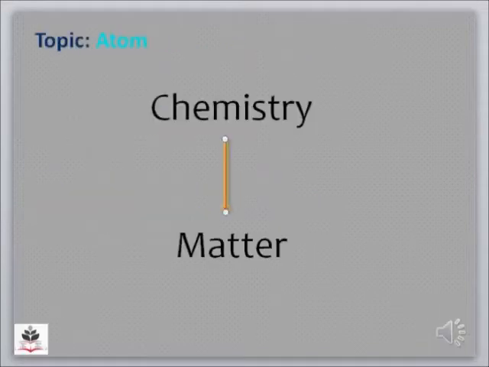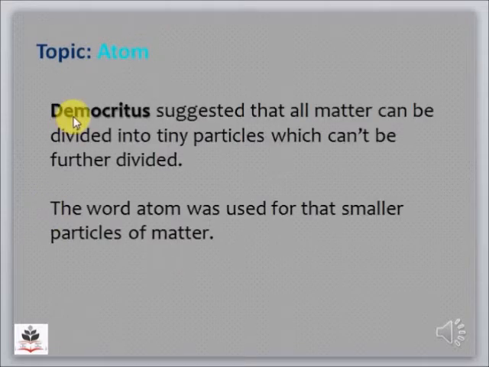Okay students, as you know, the main subject of chemistry is matter, and you know matter is anything which occupies space and has mass. The composition of matter is always a mystery to scientists. Many philosophers and scientists worked for centuries to solve this mystery, but it was a Greek philosopher, Democritus, who actually suggested that all matter can be divided into tiny particles which cannot be further divided.